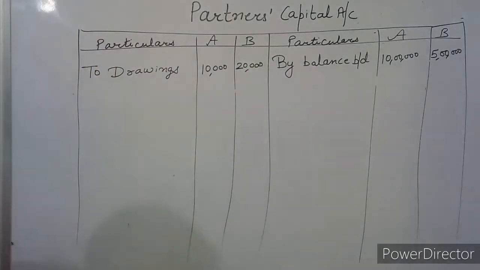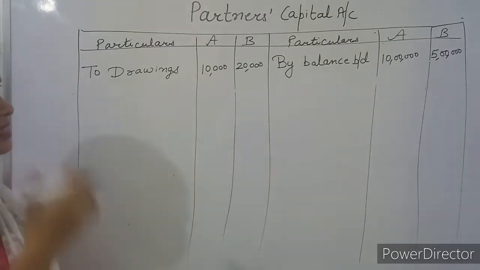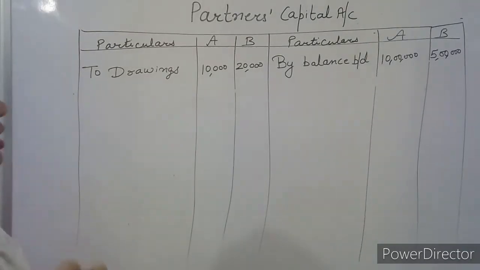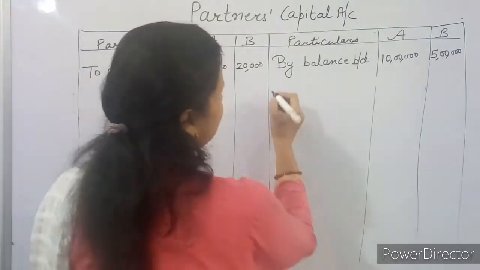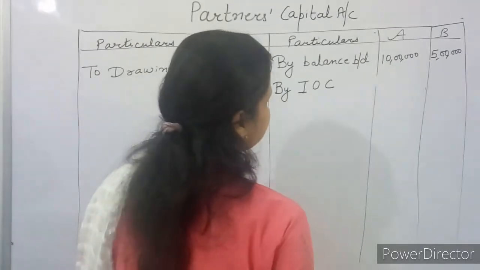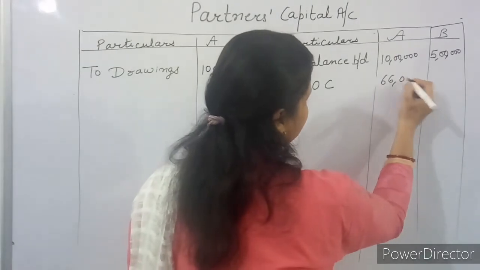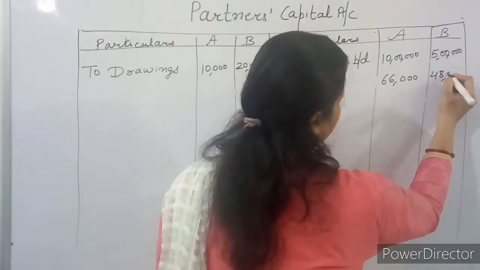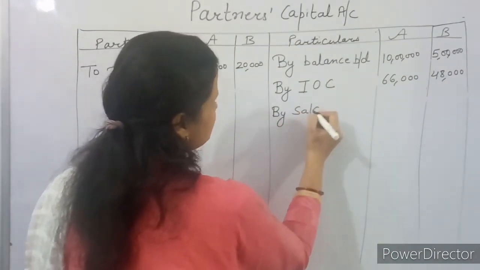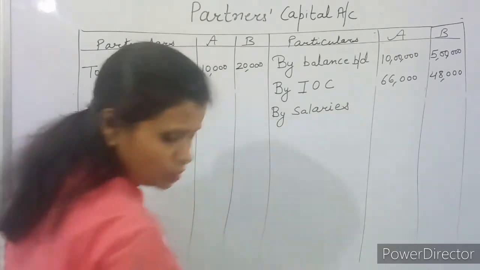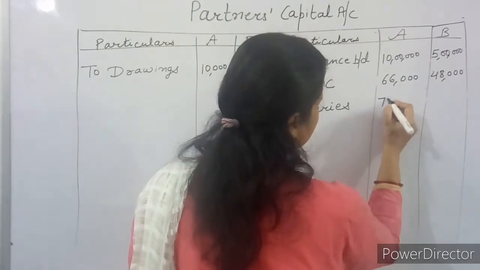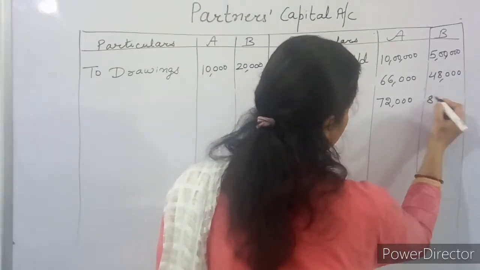Then next, what are we required to post in the partners' capital account? Whatever is given in the P&L appropriation account will be posted to the partners' capital account. Like partners are getting interest on capital: 66,000 A is getting and 48,000, who will get? B. By salaries, all of you know how much amount is given in the question? 72,000 and 80,000.